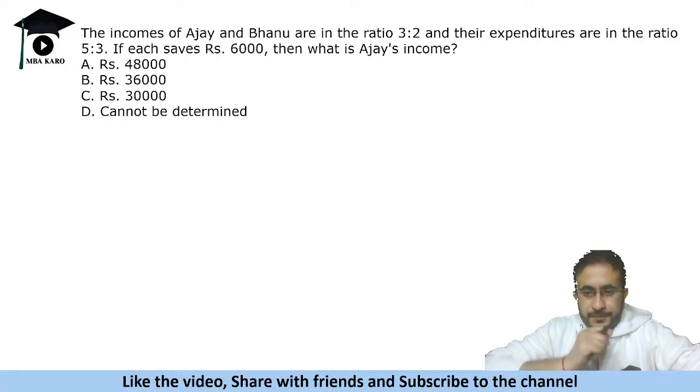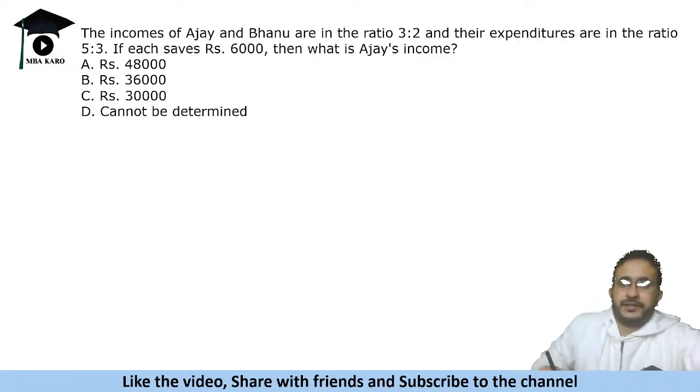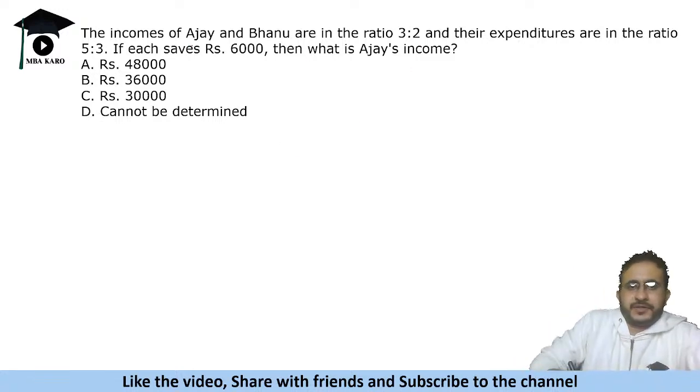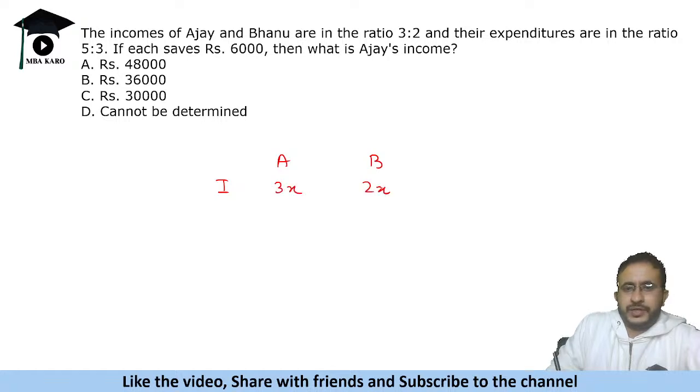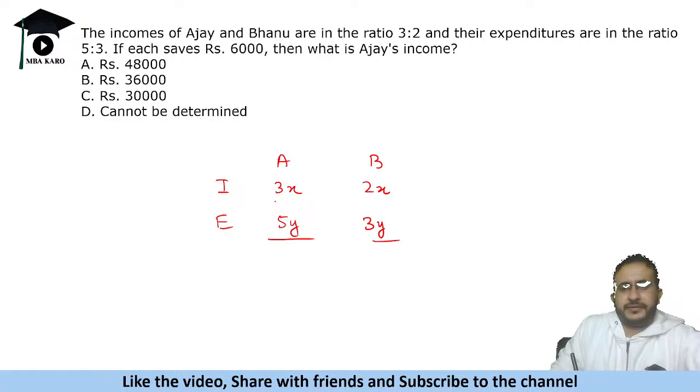So we have two people, their income and expenditure ratios are given. Okay. Now, one thing that might come to your mind is cannot be determined. Do not mark that straight away. First, see. So A and B, let us say their incomes are in the ratio 3:2. So 3x and 2x. Their expenditures are in the ratio 5:3. So 5y and 3y. Okay. Now it is given that both of them save the same amount.